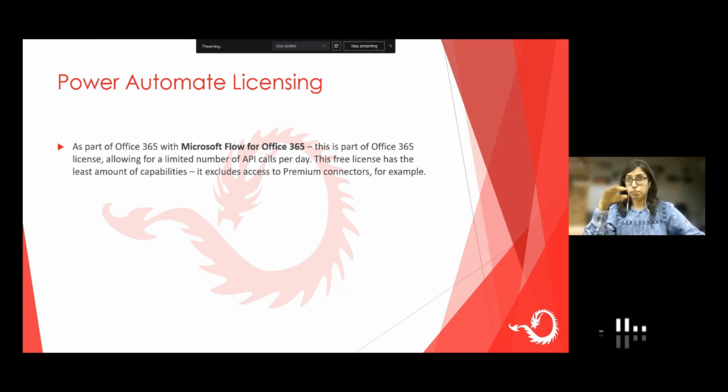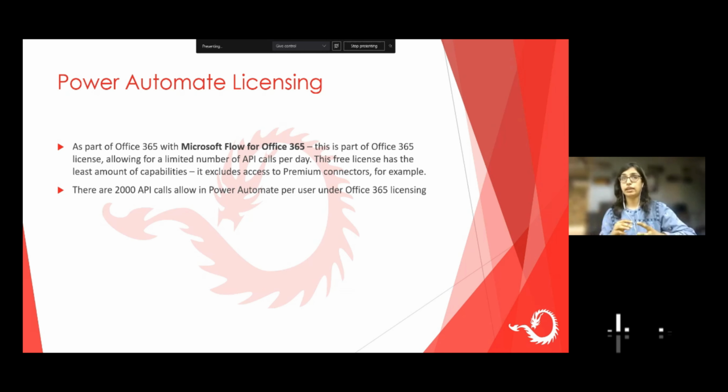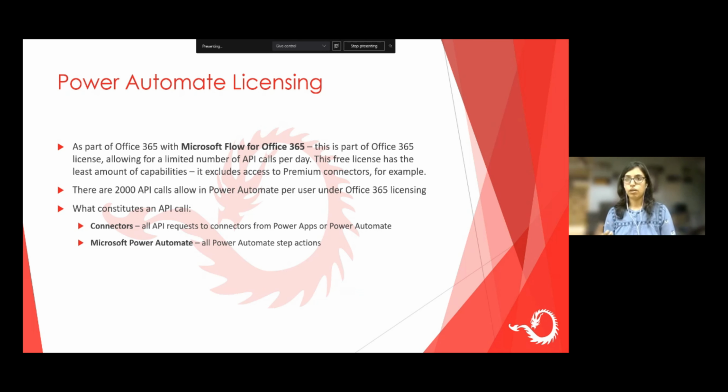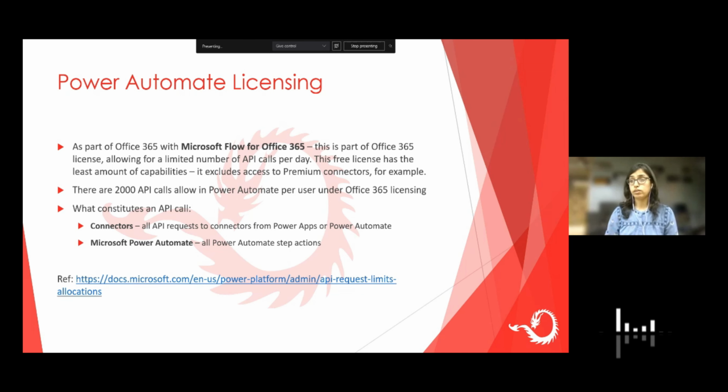So Power Automate is part of Microsoft Office 365 licensing, but it has a limit on the number of API calls, 2000 API calls per user per day. It has only standard connectors. It does not provide premium connectors. For example, if I want to call any API directly from my flow, then it is a premium connector. So I can't do that using a standard Office 365 license. So what consists of an API call? Any connector that is being used in your flow is an API call. So the number of connectors in your flow and the number of times those flows run is your number of API calls. I also have a reference link here.